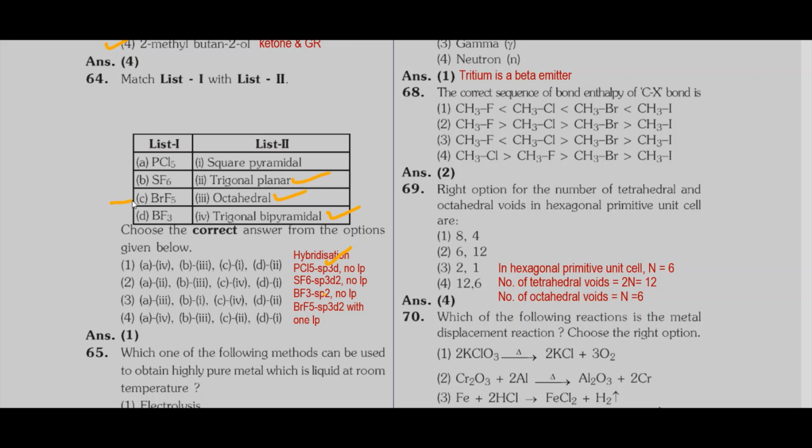But BrF5, here the central bromine atom has one lone pair of electrons. Hybridization is sp3d2, but it is a distorted octahedral structure. In this case, it is square pyramidal. So, analyzing this way, we find that option 1 is correct.